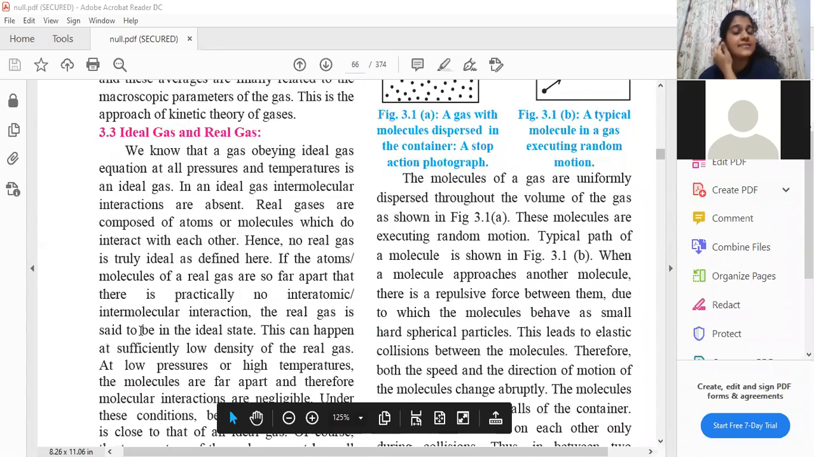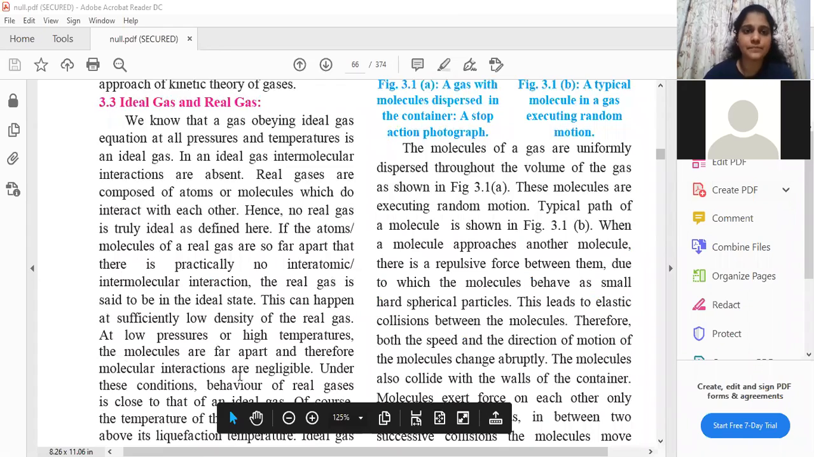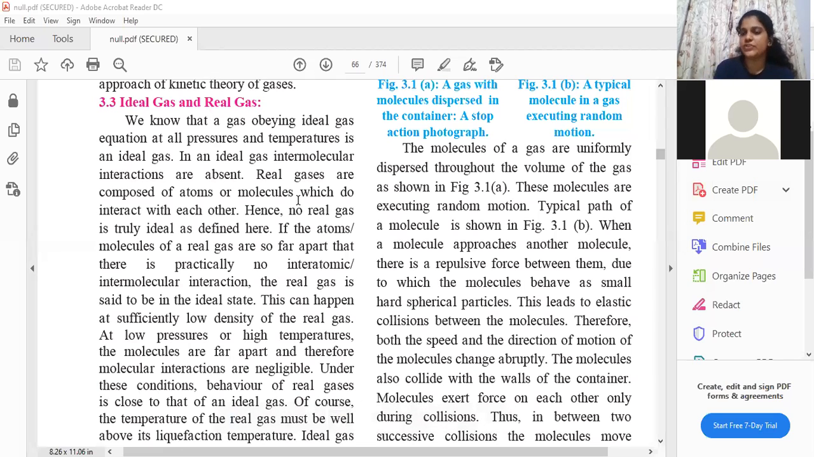The next topic is ideal gas and real gas. We know that a gas obeying the ideal gas equation at all pressure and temperature is an ideal gas. Now, keep in mind one more assumption that is made in ideal gas: there are no intermolecular forces present, which is not actual, it is not the reality. That is why ideal gas does not exist.